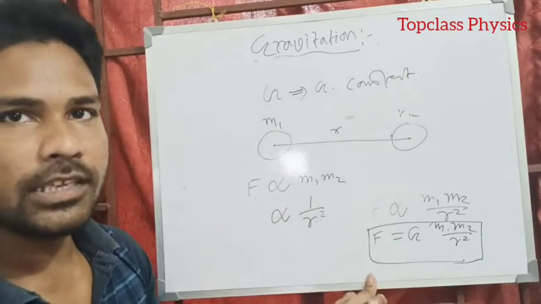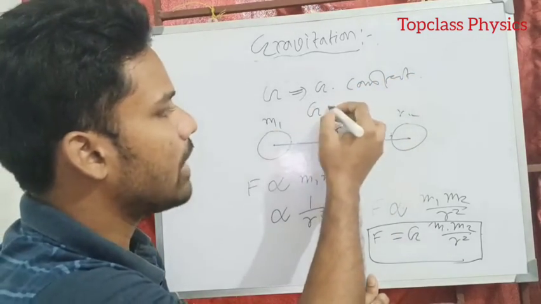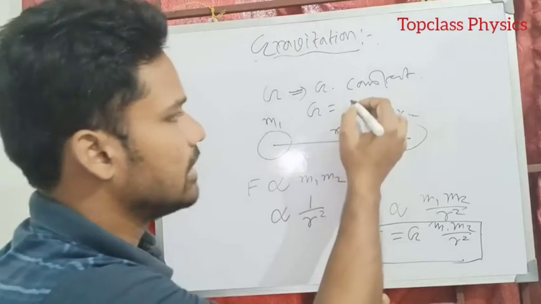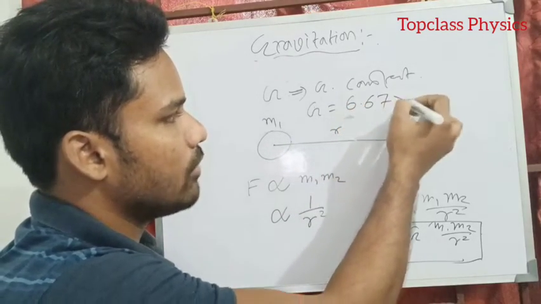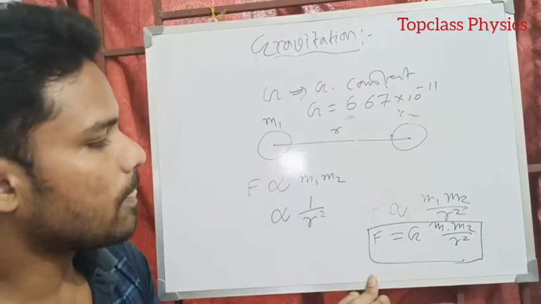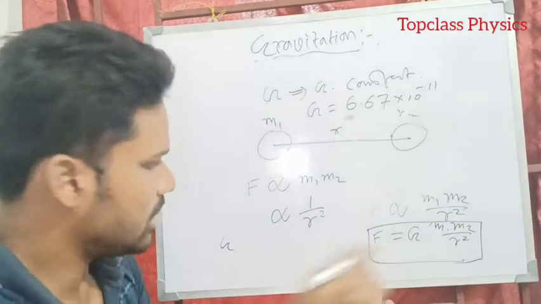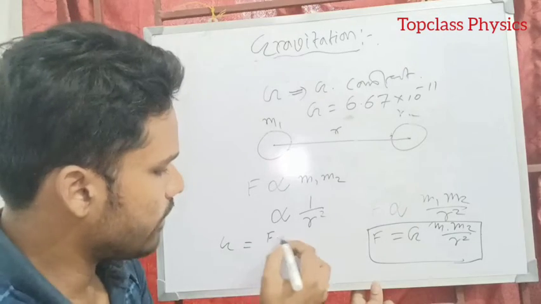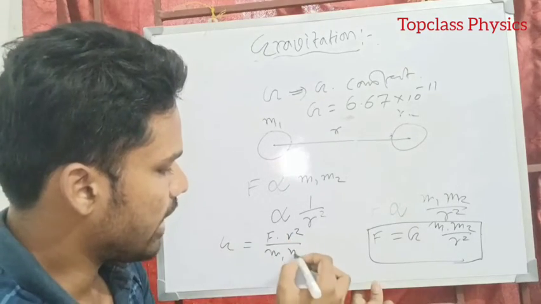The value of G was calculated by Lord Cavendish. That value is 6.67 into 10 to the power minus 11. So what is the unit of this G? We can easily find it from this equation: G equals F into r square divided by m1 and m2.